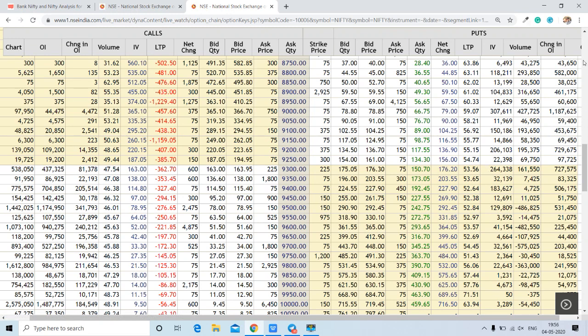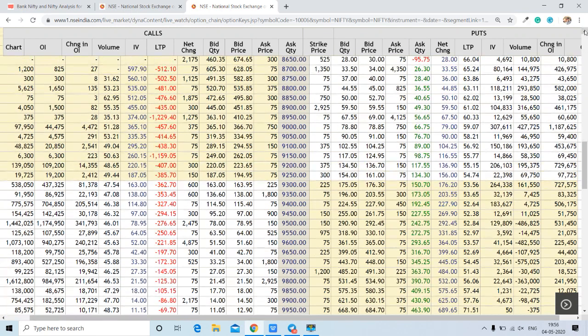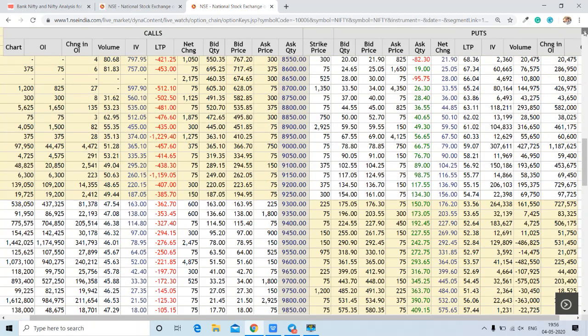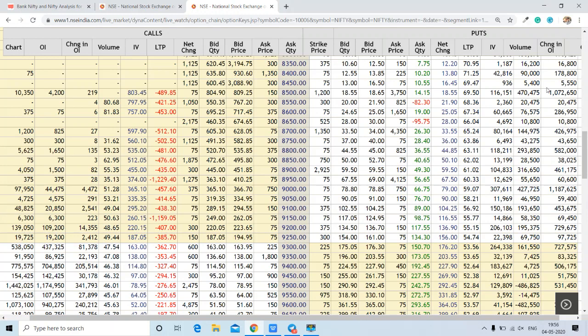And if we try to find out where the highest put is, for that purpose we will go through this column. Then 9,000 with 11 lakh contracts is showing the highest put, followed by 8,500 here. So these are the levels where you can find the highest support for the Nifty if Nifty goes down.